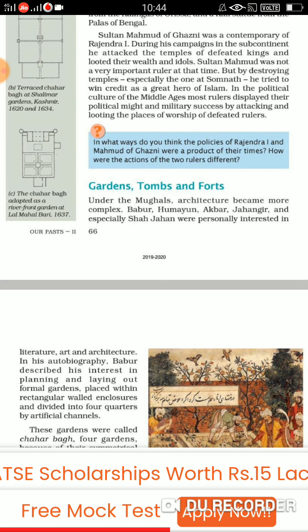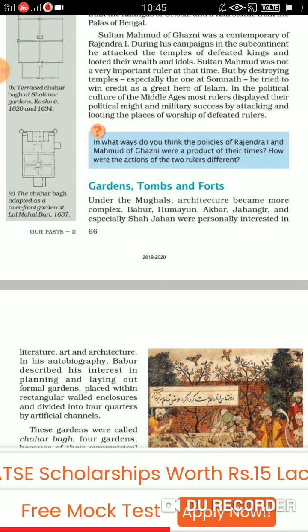If you talk about Taj Mahal, that is also made by the Mughals. And then Humayun's tomb, whatever thing you just go through it. Taj Mahal, then Qutub Minar, and Qutub Minar was not made by Mughals, sorry. So most of the monuments, they were built by the Mughals. Fine. So at that time, under the Mughals, the architecture became more complex. It was so beautifully done.